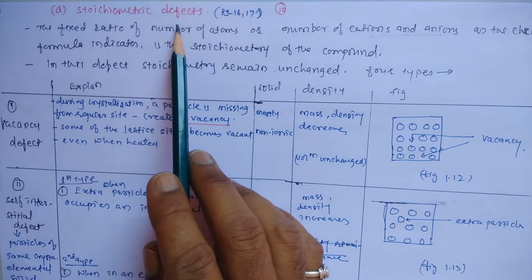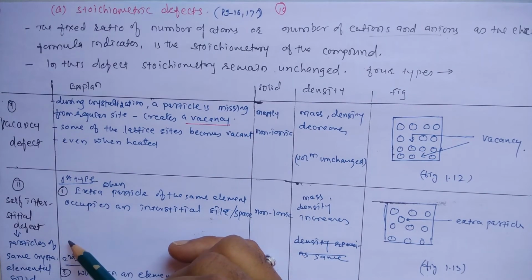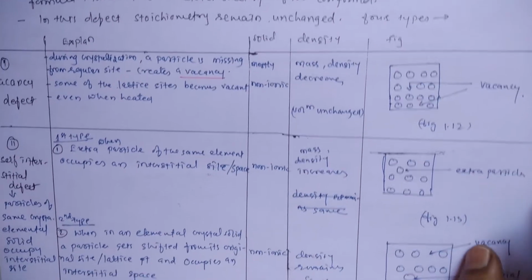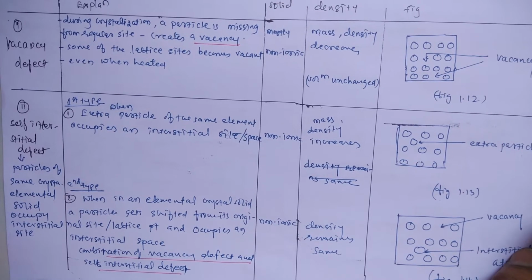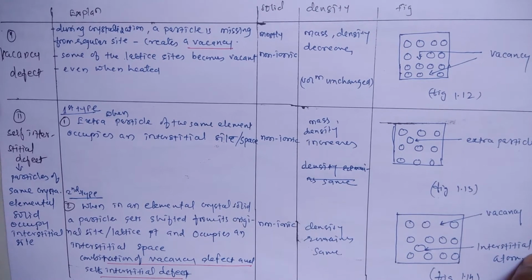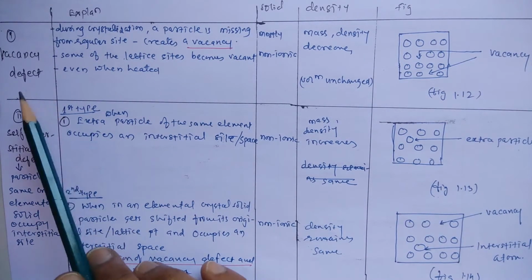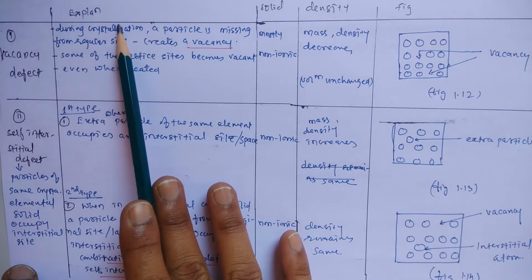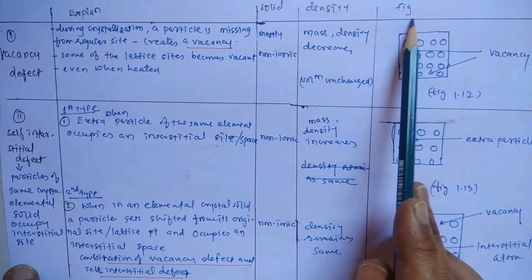Now, stoichiometric defects are of four types, that is vacancy defect, self-interstitial defect, Frenkel defect, and Schottky defect. Okay, let us see one by one. Here one table is drawn, just the points in tabular form, to understand easily. The columns are the explanation, which type of solid, the effect on density, and the column of figure.